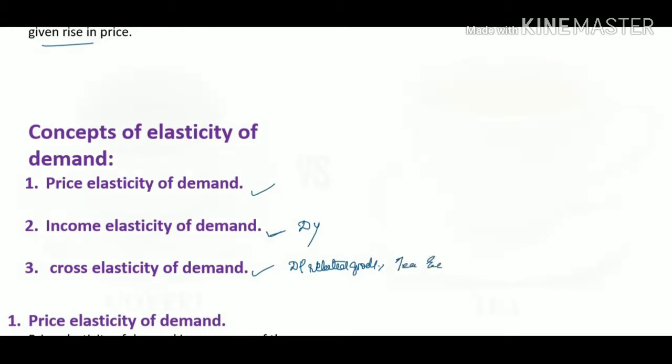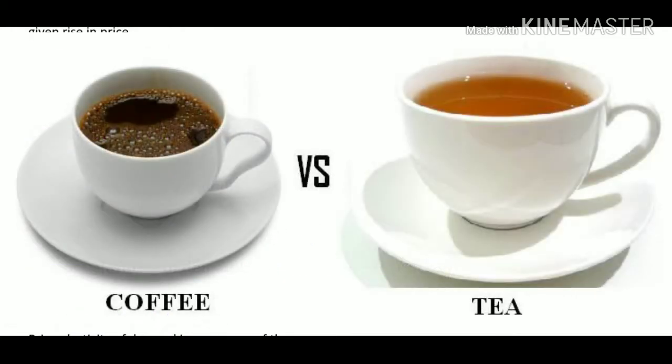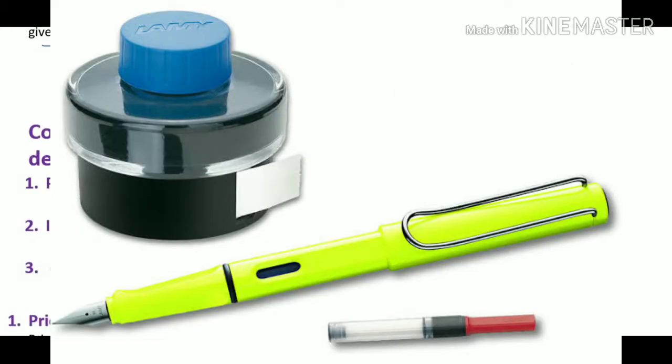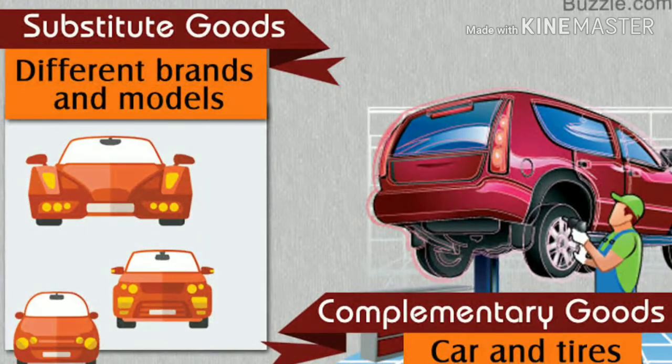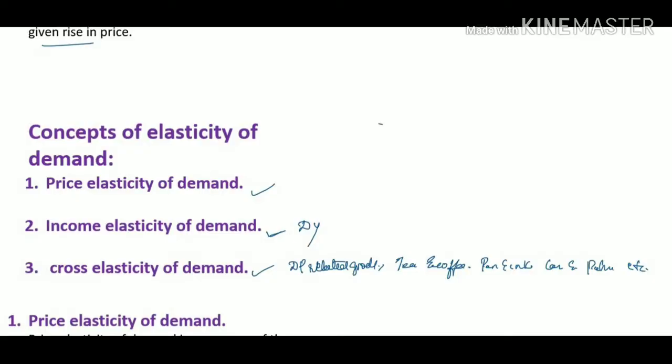Substitutes are like tea and coffee. Complementary goods are pen and ink, car and petrol, etc. Today we shall discuss more about the price elasticity of demand.